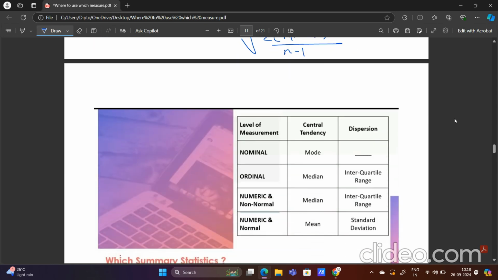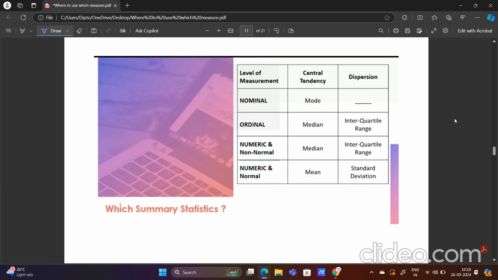Now I am trying to explain what type of measure of central tendency and what type of measure of dispersion we should use on which type of data. If we have nominal data, I hope your intuition is clear about nominal data. Nominal data means only the type of data that we can group, but we cannot give any rank, like gender.